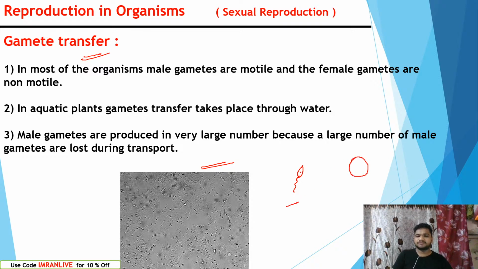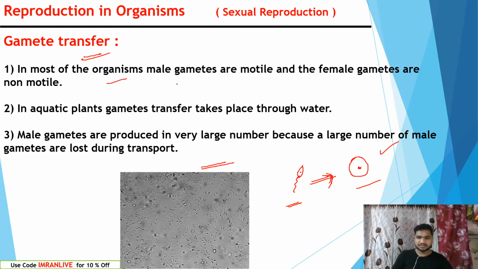Comparing with sperm, ova is thousands of times larger. The sperms are millions in number. Once released, sperms travel towards the ova to fertilize, for fusing. Right? The number of sperms is much more compared with ova. Ova will be only one.